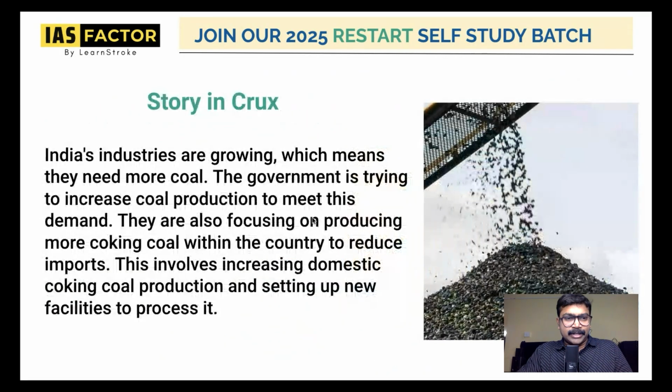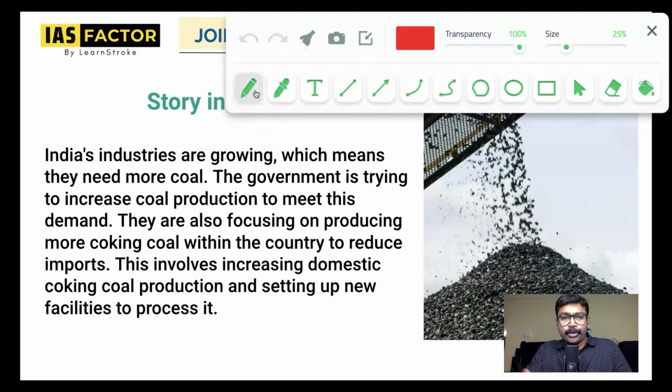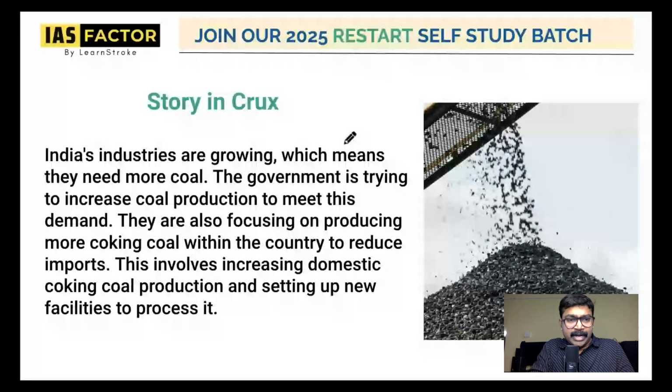So let's understand the story. India's industries are growing. I've told you, and they need coal. Let me tell you the story, because knowing the story is also very important for the analysis. I'll explain this concept in detail. Know the story. India's industries, which industries are growing? Yes, they need more coal.